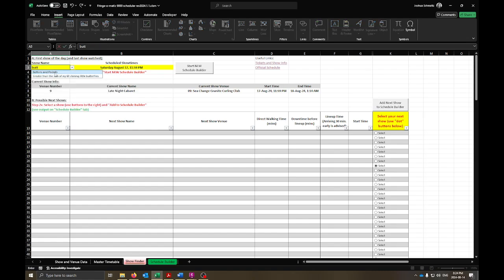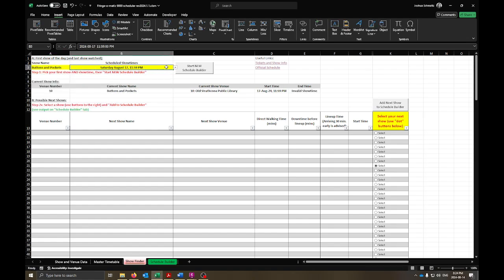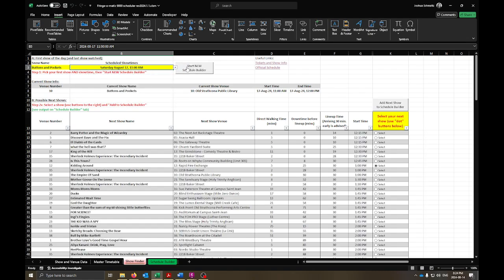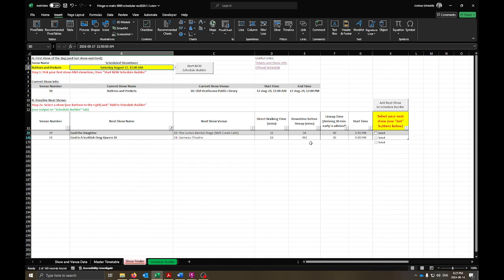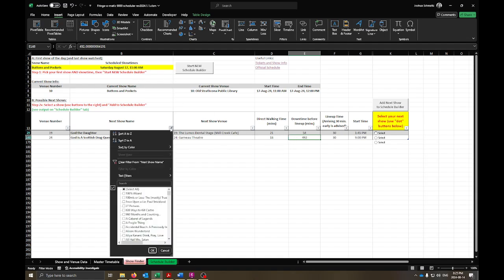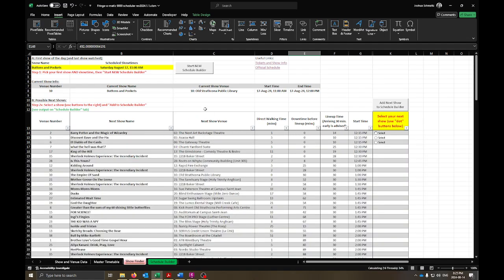One last thing that is somewhat helpful. I'll go back to Buttons and Pockets on Saturday at 11 a.m. I've enabled the filtering on some of these where you can search by next show a bit more specifically if you want. It's not perfect, but say I wanted to hit Goddess Drag Queen. Okay, it doesn't start till 9 o'clock, so I have a lot of waiting time between this show and that one. But then you can just clear this filter and go that way.